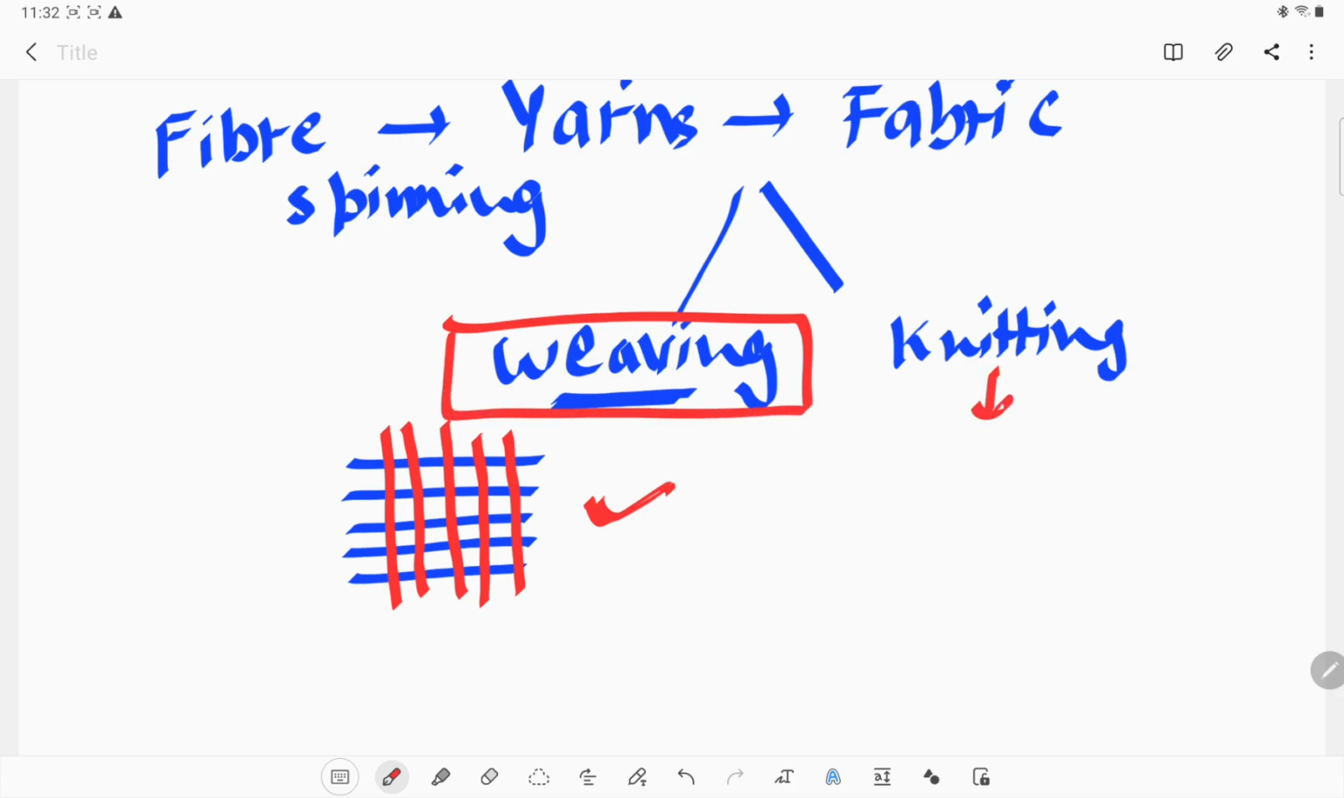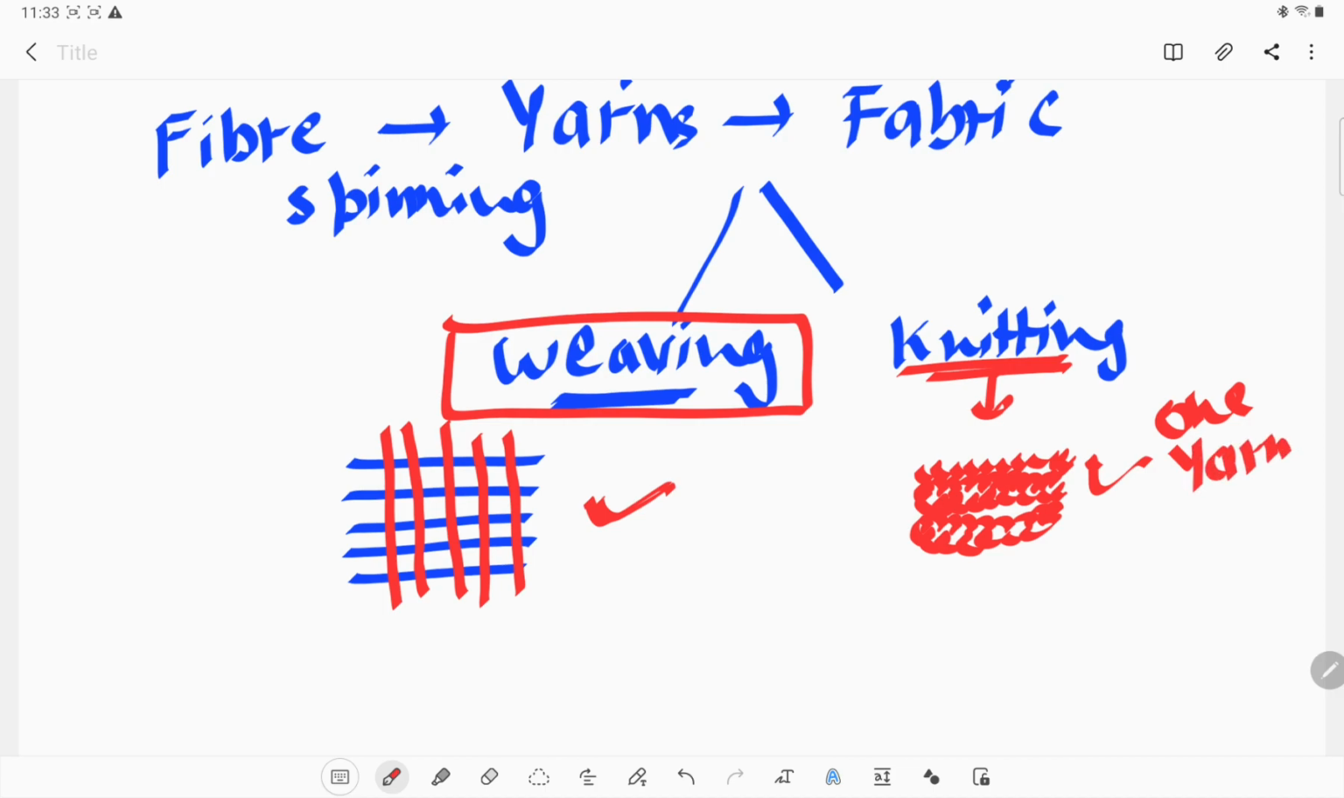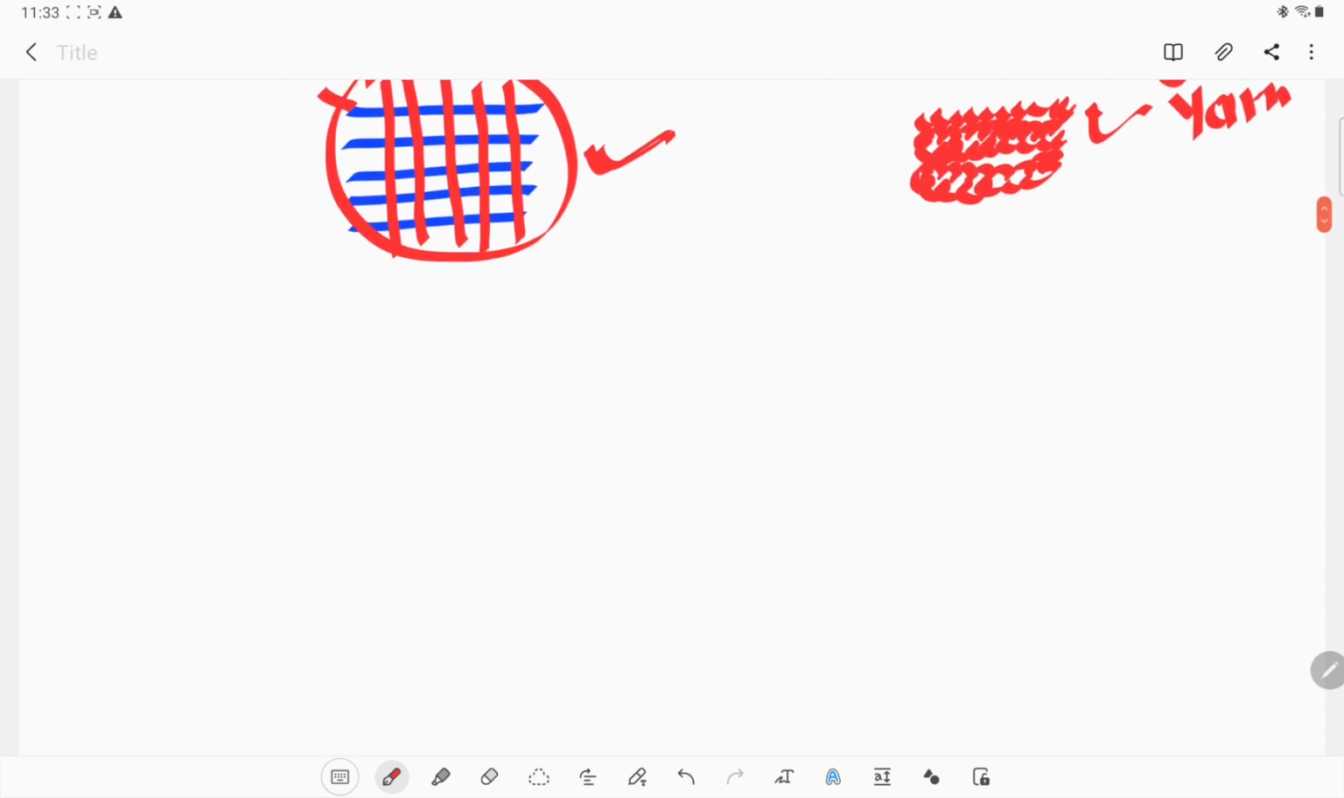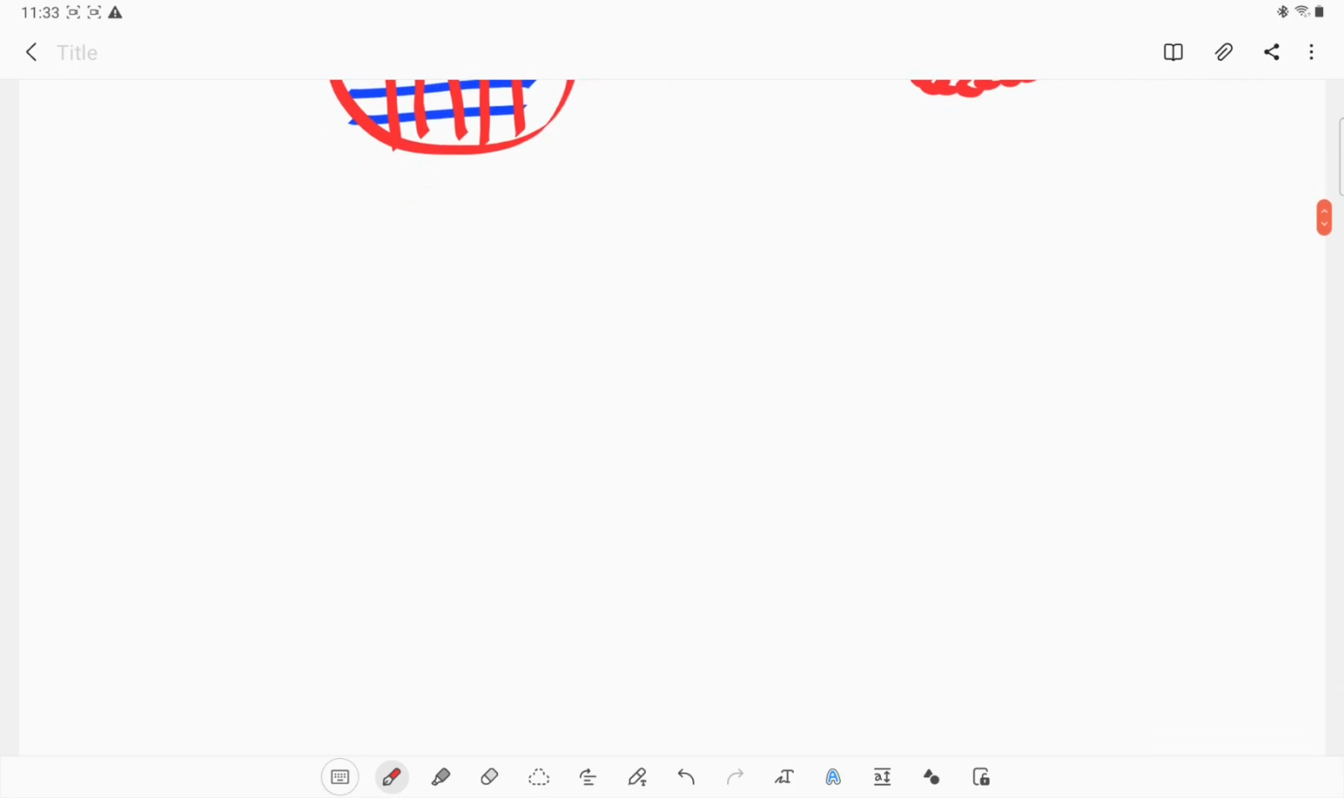But in the case of knitting, we only take one yarn. We are not taking other yarns. Like if we need a sweater, what our mothers do is make the whole sweater out of one single thread or one single wool. So this is what knitting is. It requires only one yarn, whereas here it requires two strands of yarn. Okay, these are the two processes, weaving and knitting.